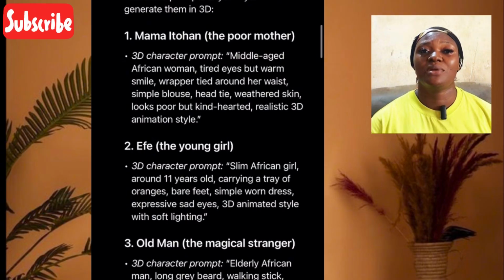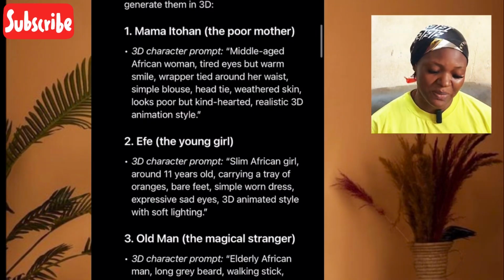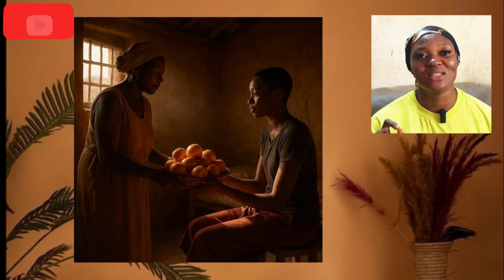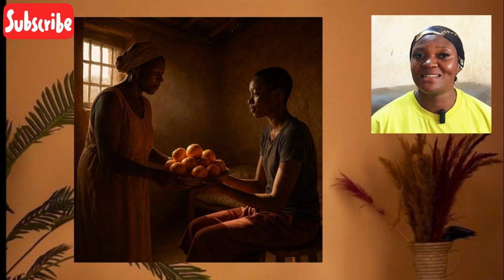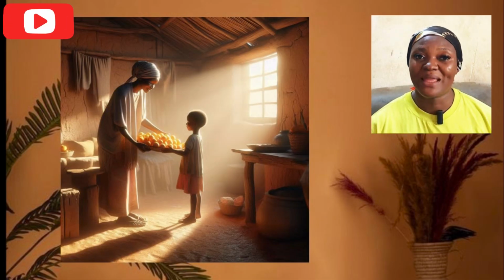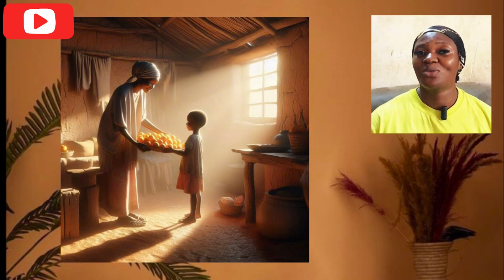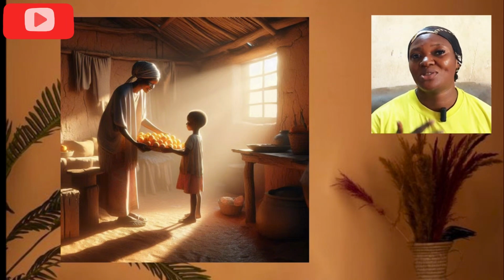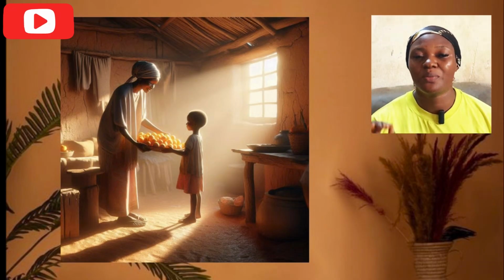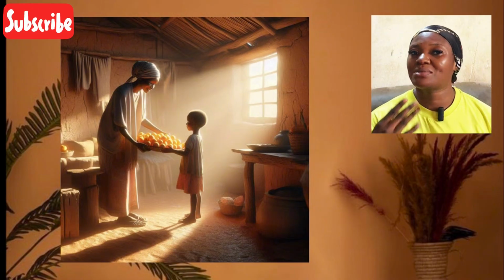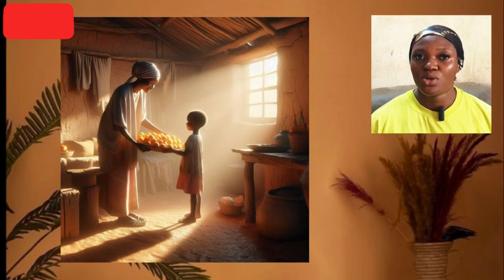I generated my image using Bing AI or Meta AI. This particular one is the image I generated with Bing AI, and this is the image I generated with Meta AI. So you can use any of them. What I normally do is generate with Meta AI, then generate with Bing AI. Whichever is perfect for my video, I will just pick and use. Sometimes I will choose from Bing, then choose from Meta AI and merge everything together.